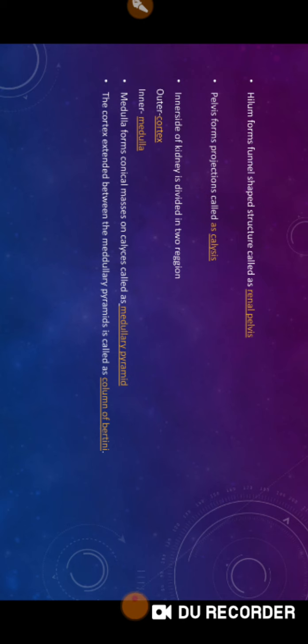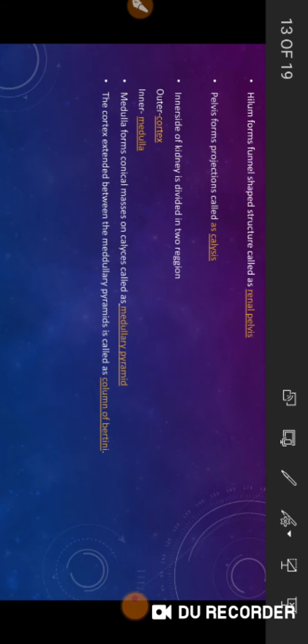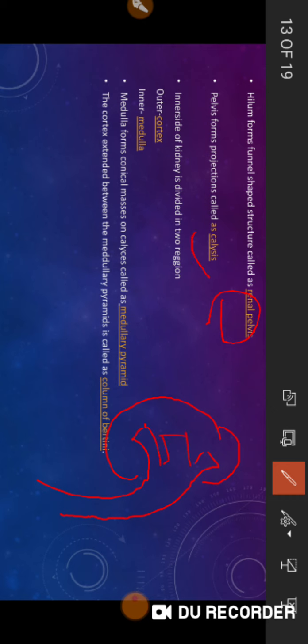Yes, see the hilum, I told you, hilum is a notch like structure, but from the hilum a tubular structure forms inside it called as the renal pelvis. Renal pelvis forms conical projections called the calyces. Whole kidney is divided into two portions. Outer portion is the cortex and inner portion is the medulla.